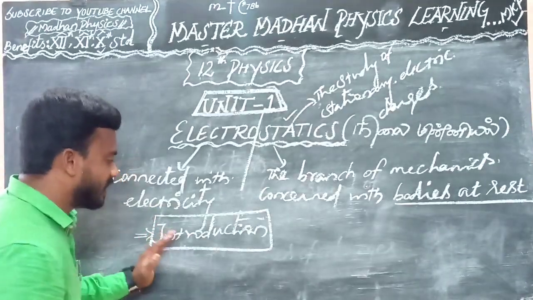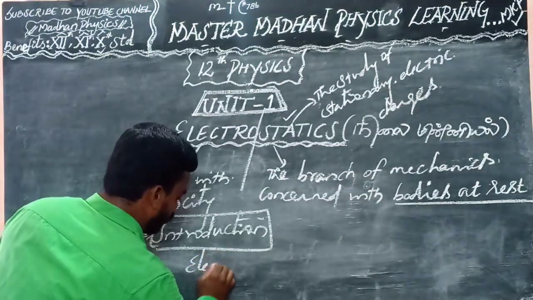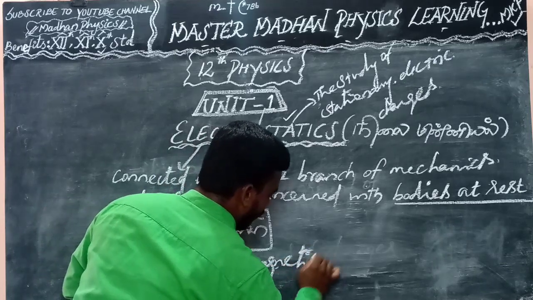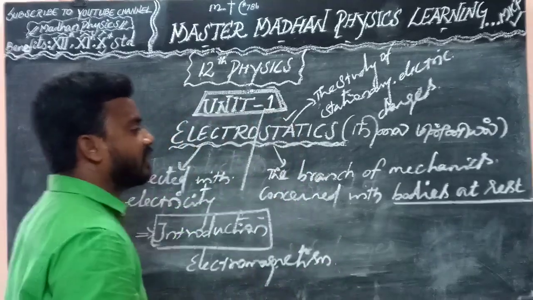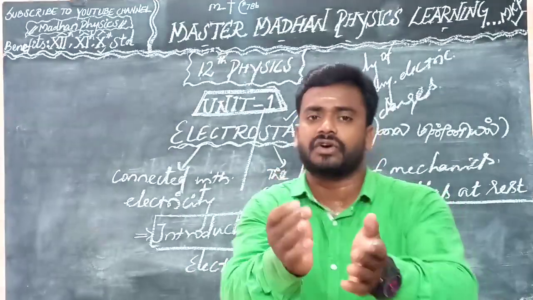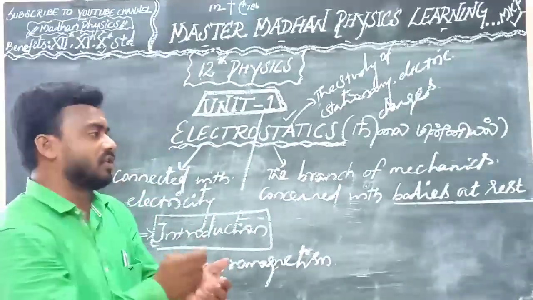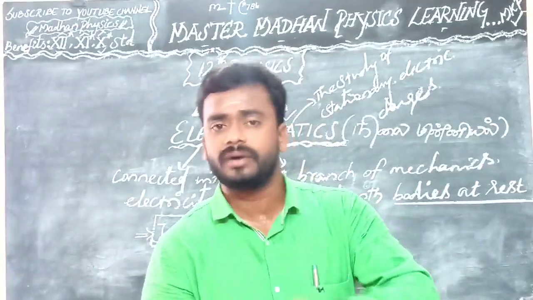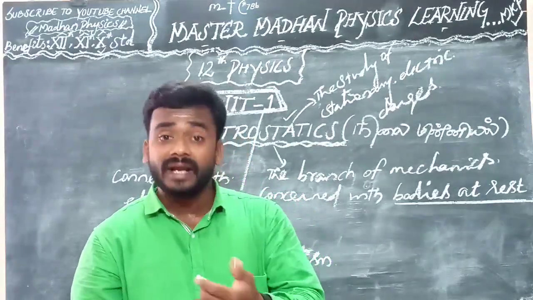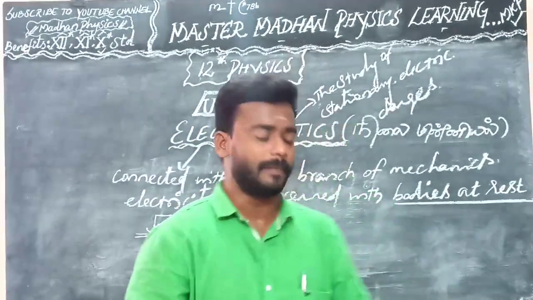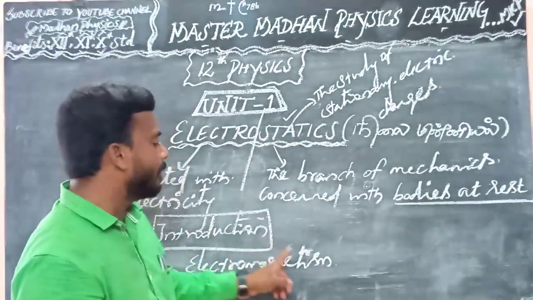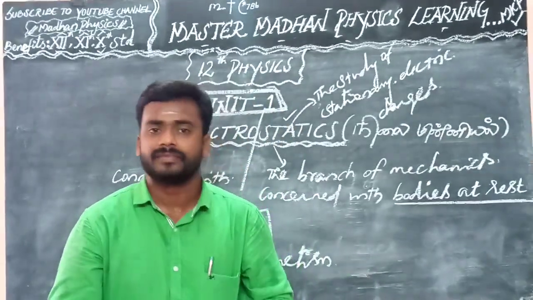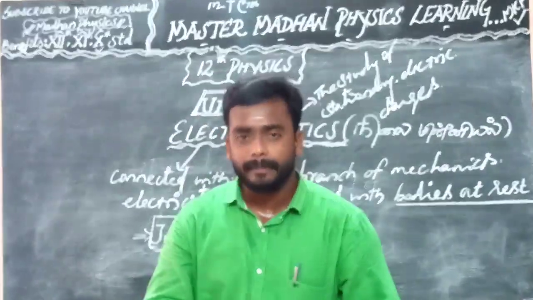So electromagnetism is an interaction of electric current or electric field and magnetic field. Just keep in mind, electromagnetism is an interaction of electric currents or electric field and magnetic field.